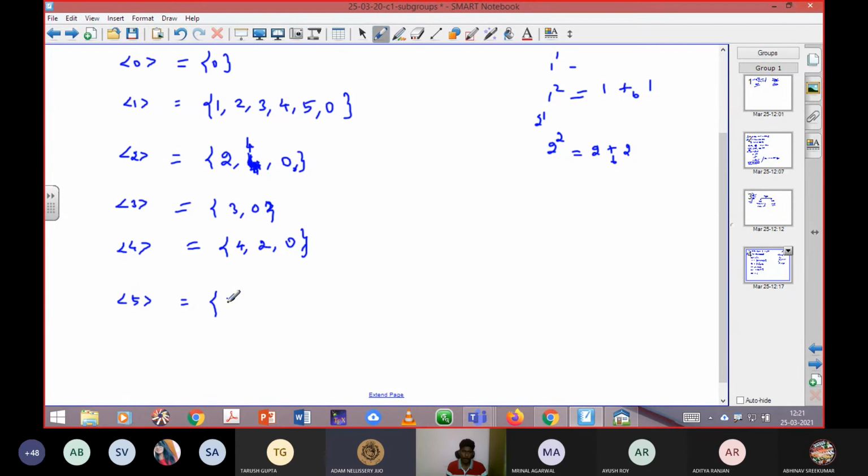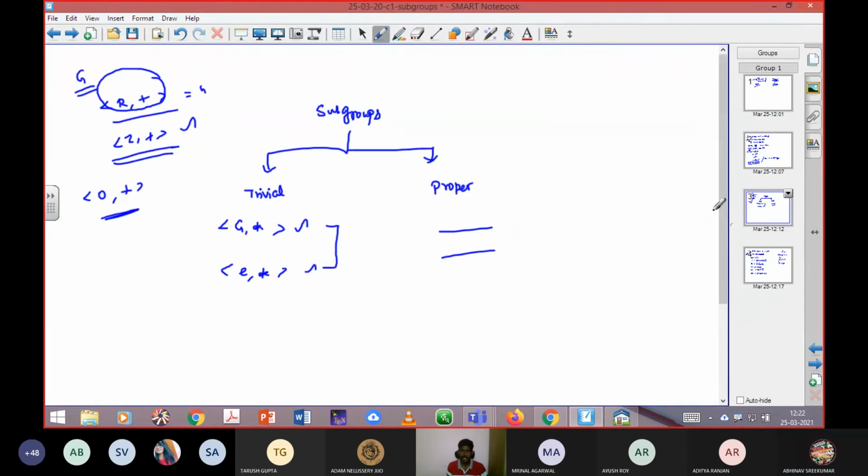5. 5, 4. Next, 5 square: 5 plus 5 is 10, so 10 mod 6 is 4. Very good. Next, 4 plus 5 is 9, so 3. Very good. Next 2, 1, 0. Very good. Super. So here you can go back to the previous slide.